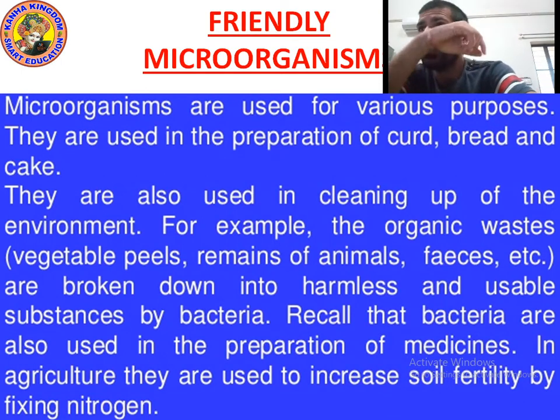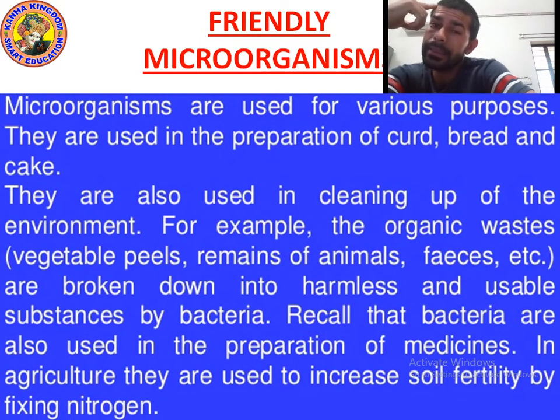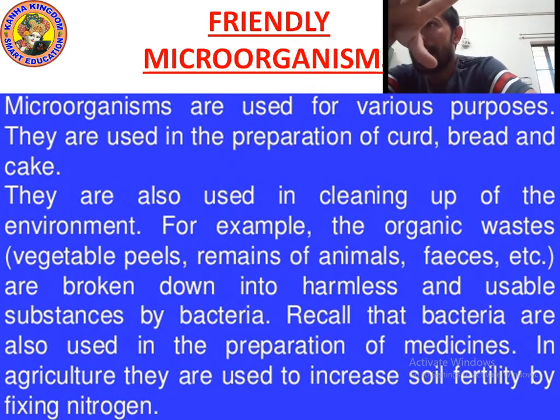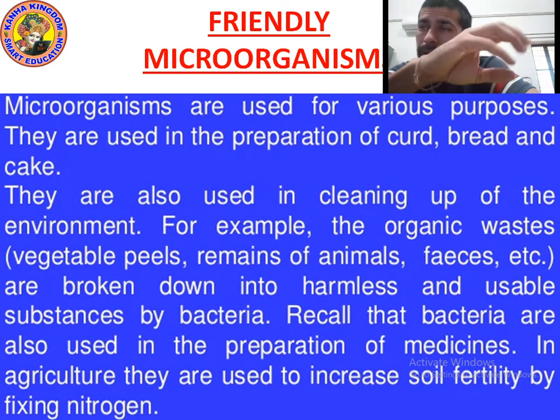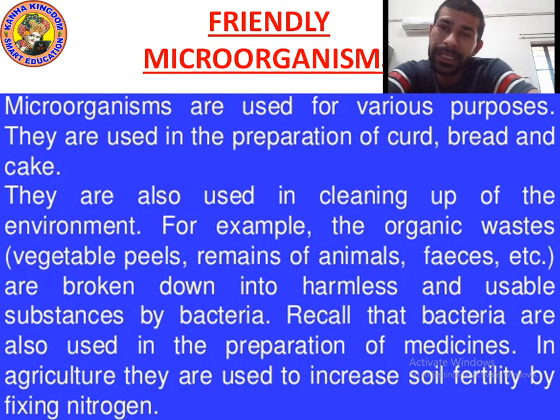Use number two, they are used in cleaning up of the environment. For example, organic waste. Organic waste means the waste of vegetable peel, kitchen waste, remains of animals.